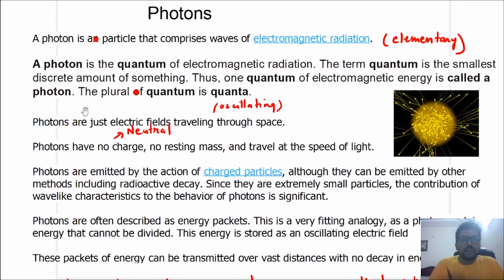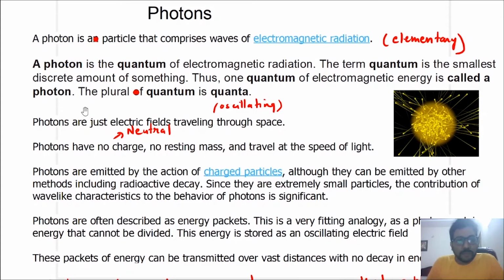The plural of quantum is quanta. Now, photons, or in general any electromagnetic radiation, have oscillating electric and magnetic fields. The energy is stored in these oscillating electric and magnetic fields. So photons are nothing but these electric and magnetic fields which are traveling through space.